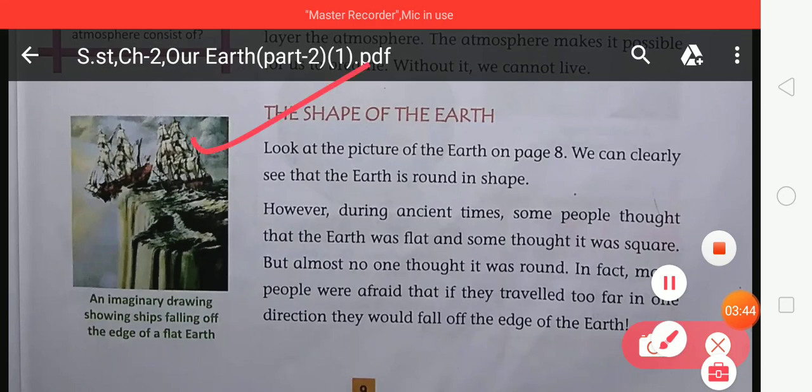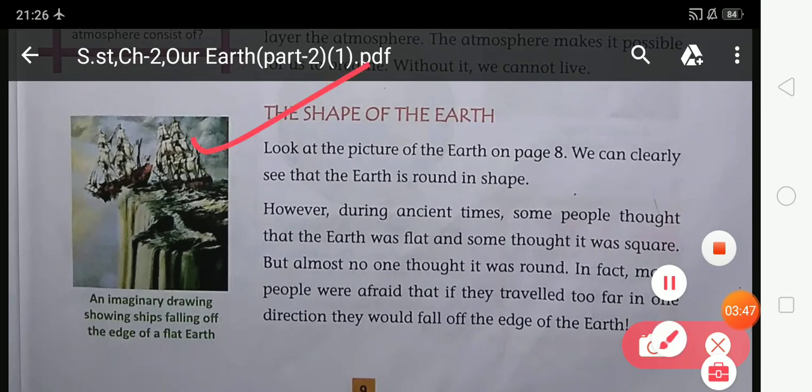So now look at the next topic, the shape of the earth. Students, look at the picture of the earth on page number 8. We can clearly see the earth is round in shape, round and spherical.